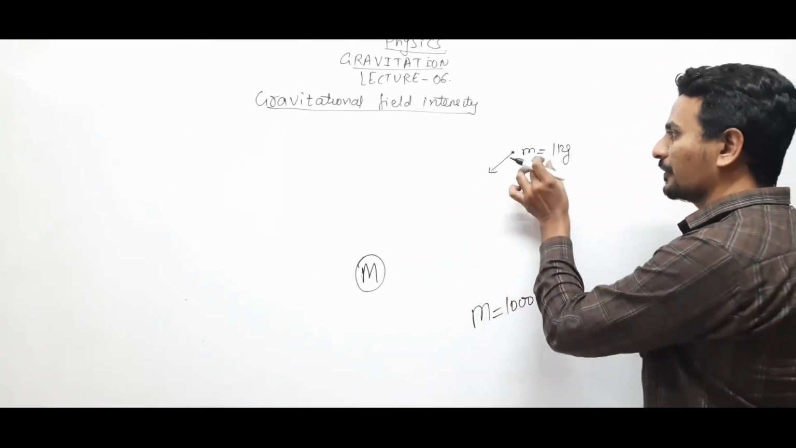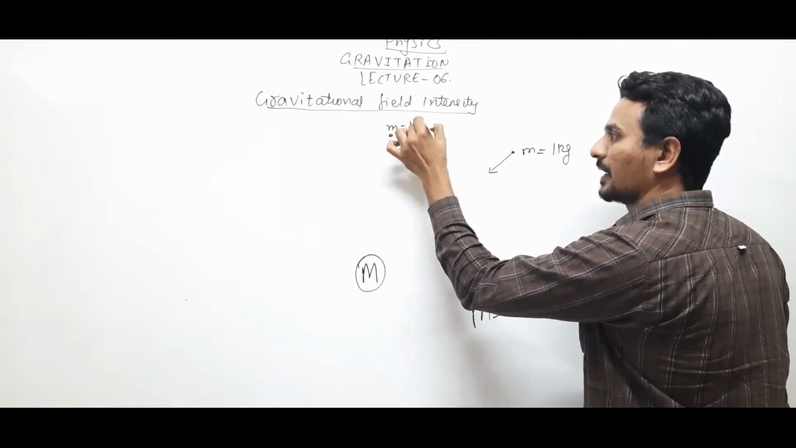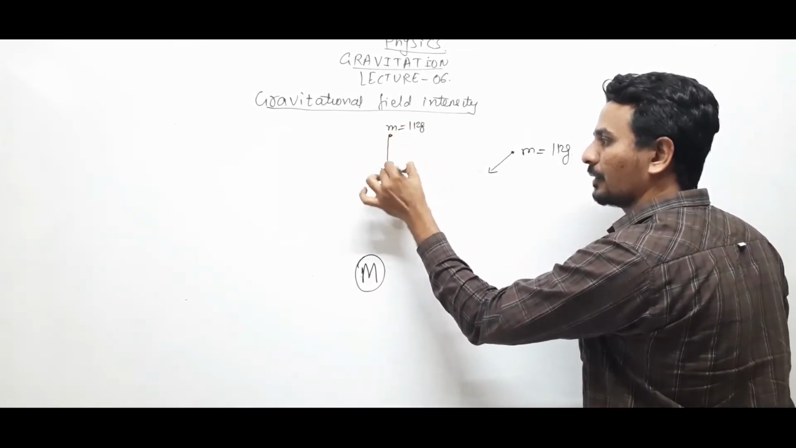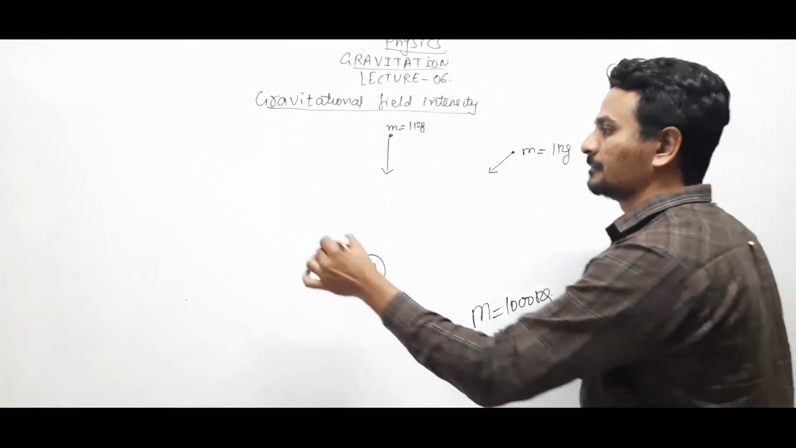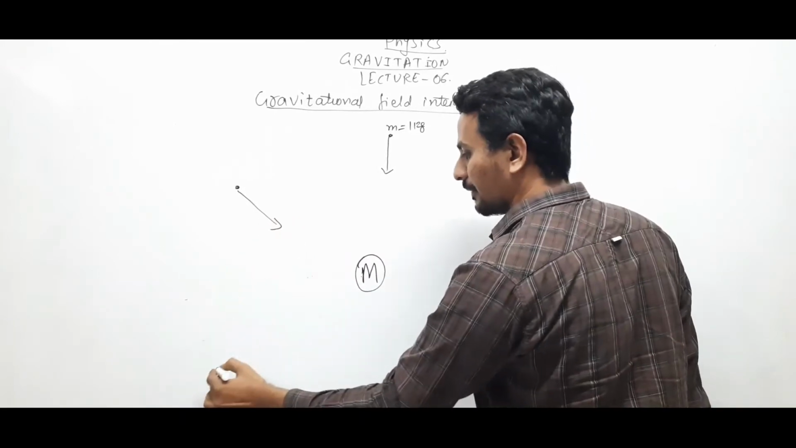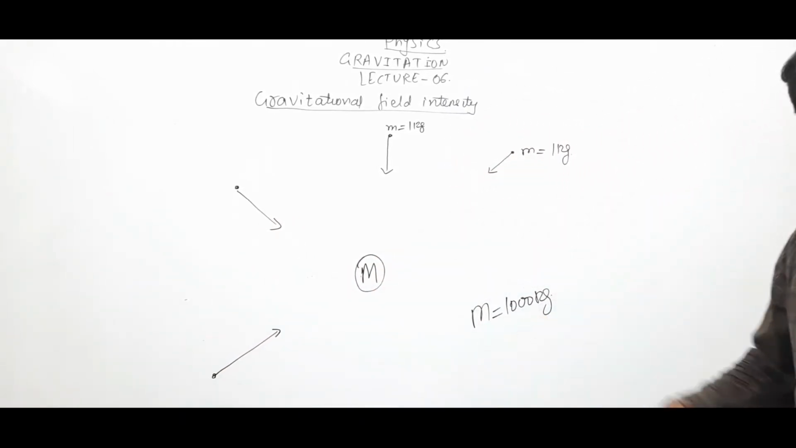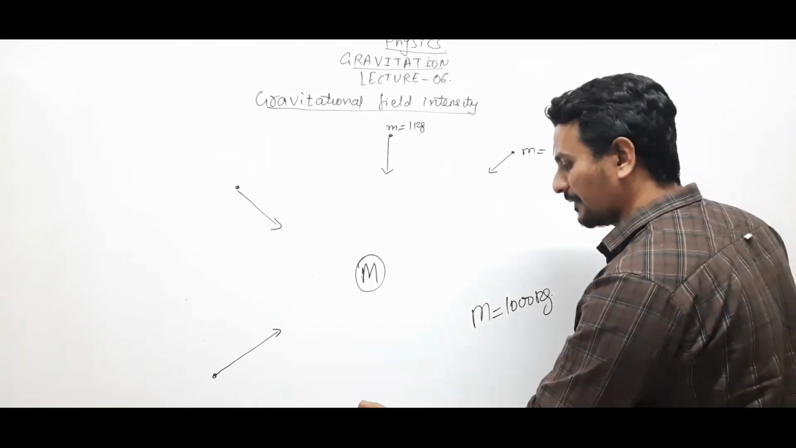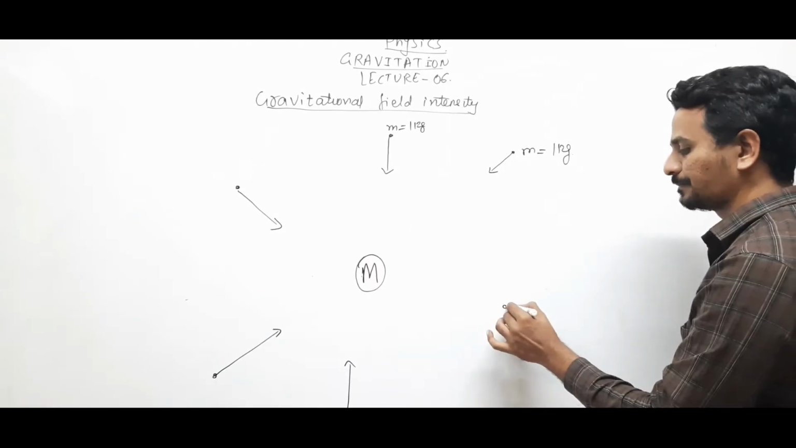Fine. Suppose the same mass, if I am placing over here, it will experience a pull towards M in this direction. If the same mass is placed over here, it will experience a pull this way. If I am placing it over here, it will experience a gravitational force in this direction. Same way if I am putting over here, this way, right? Okay, here.